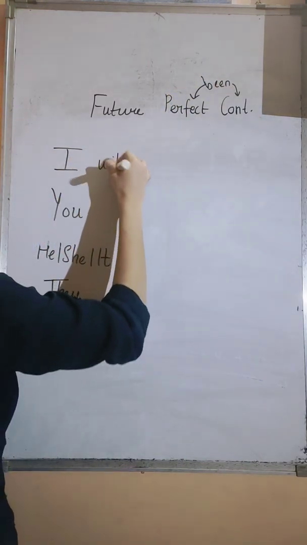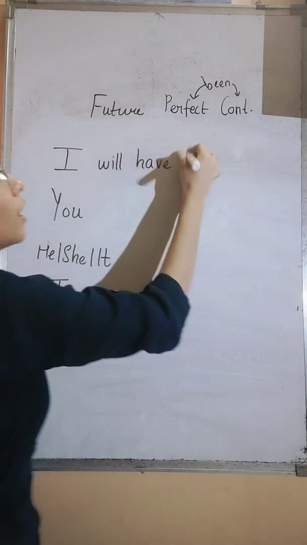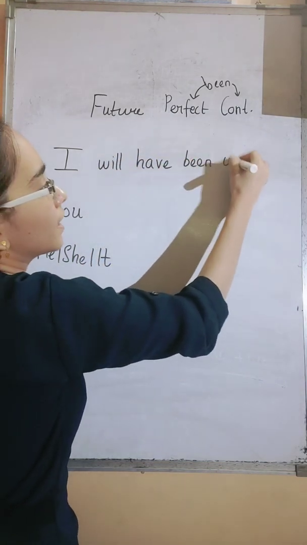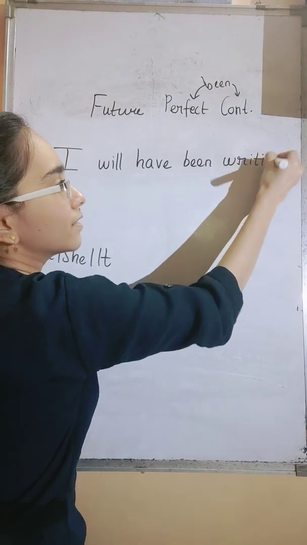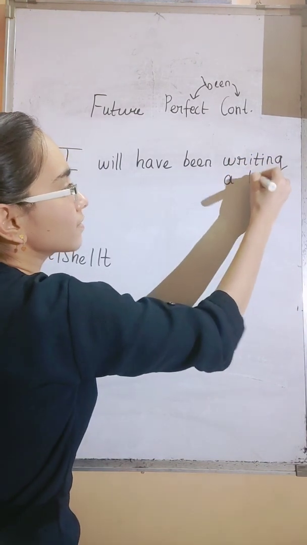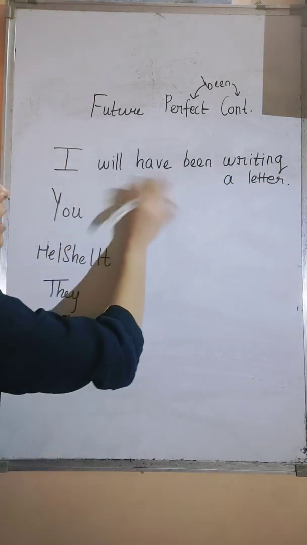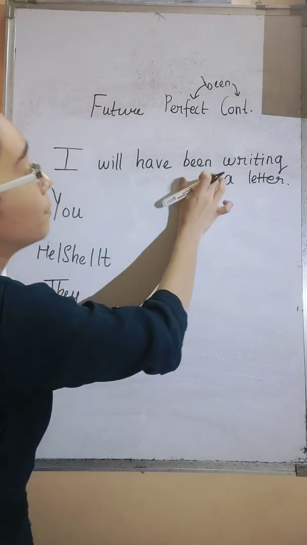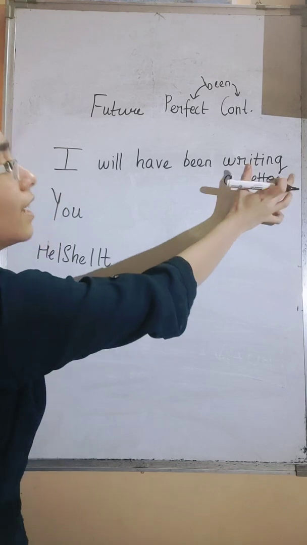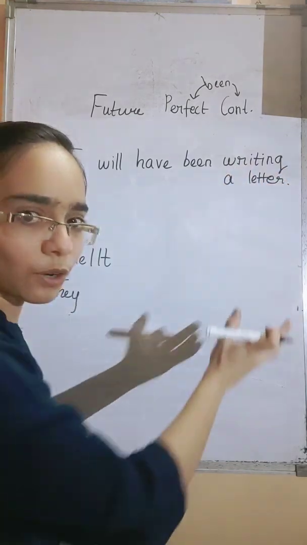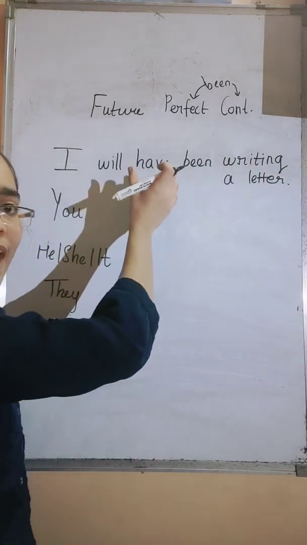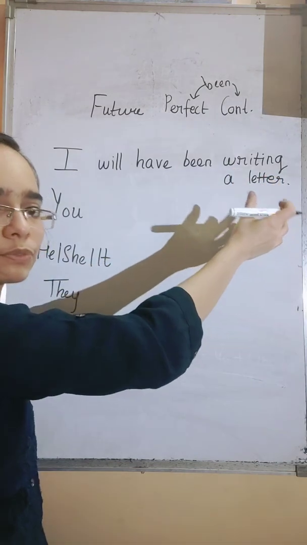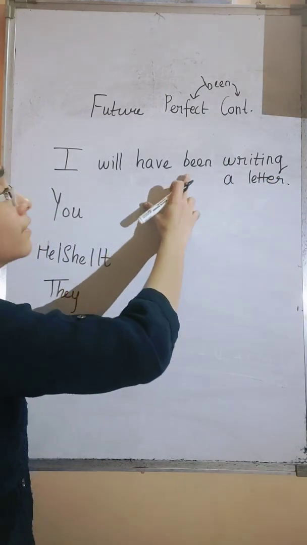I will have been writing a letter. Got it? I will have is perfect. Writing is continuous form, ing form. So this have and this continuous form are joined together by been.